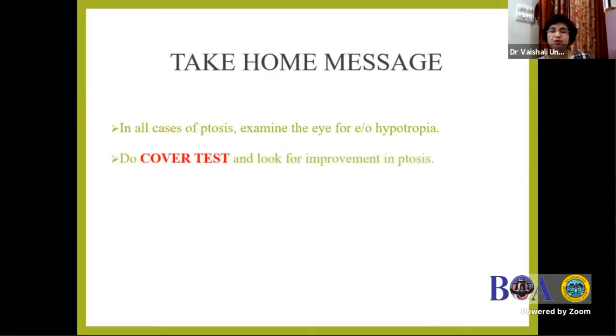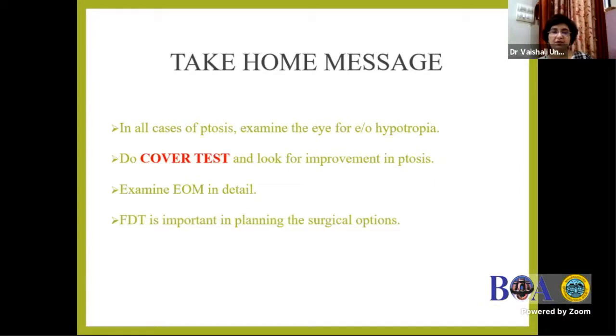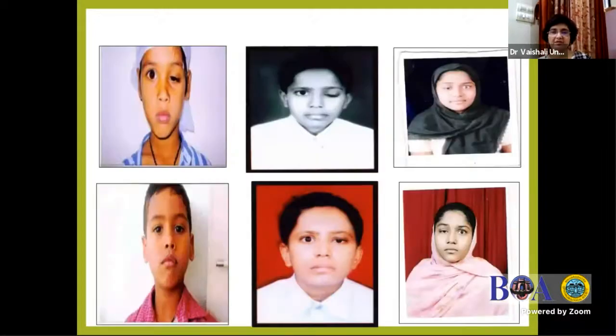hypotropia. Do a cover test. I keep on saying this to my residents, always do a cover test and look for improvement in ptosis. Next, see in detail the extraocular muscle movements. That will give you a lot of hints about what kind of squint you are going to look at. And forced duction test is important in planning the surgical options.